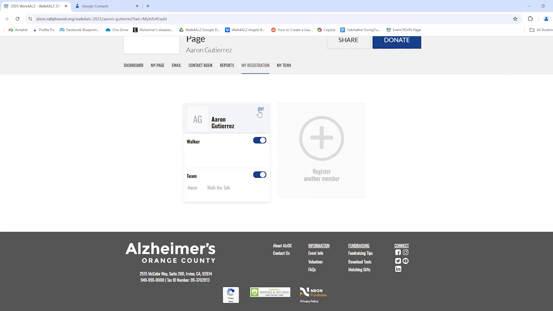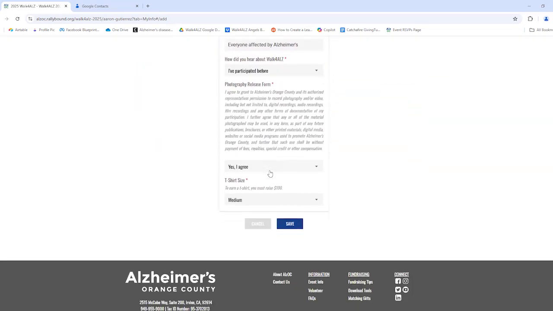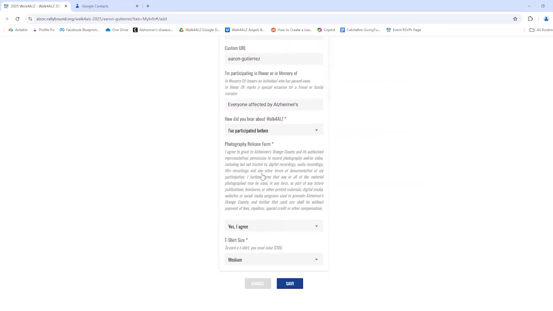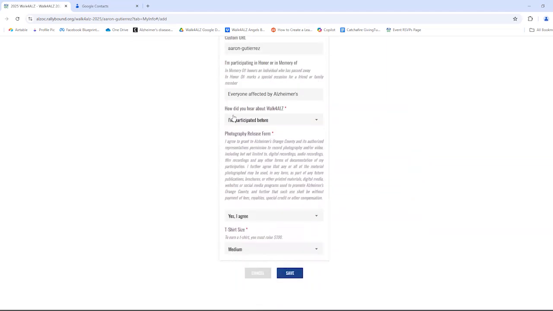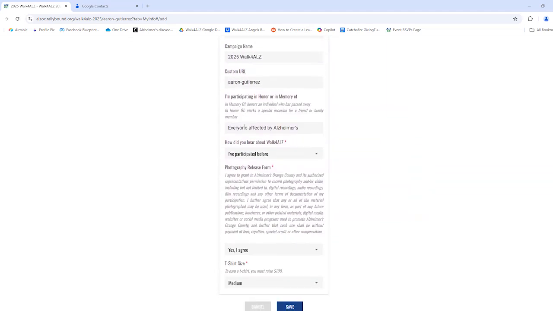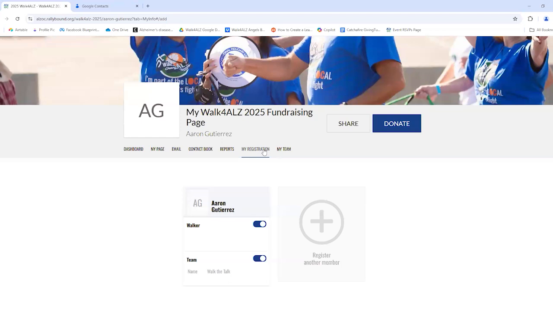My registration is simply just a way to view your own registration. You can make changes to this after the fact, after you've registered. Again, you're not required to. More than likely, you'll probably leave this as is. But if you do want to make changes to your registration information, you do have that option. So for example, let's say I put the wrong t-shirt size, right? I put medium and I meant to put large. You can make those changes after the fact under the My Registration tab.